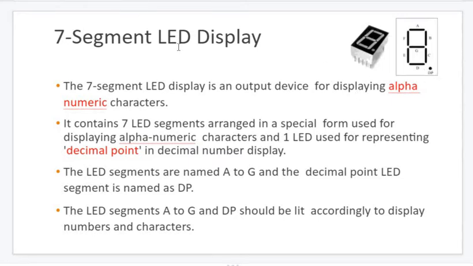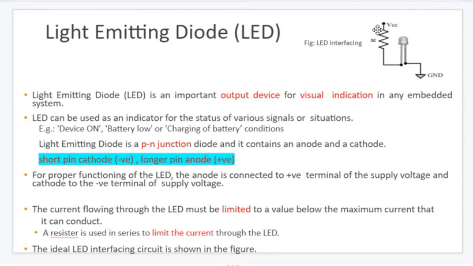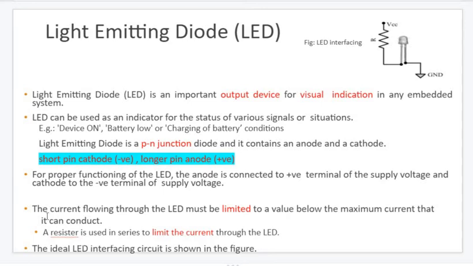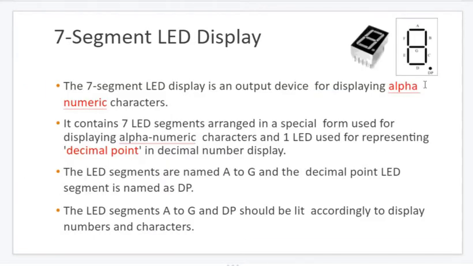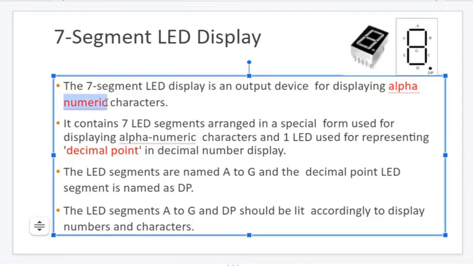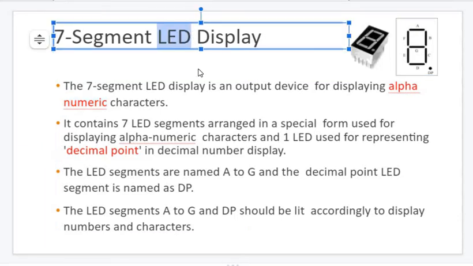Now what is the purpose of this 7-segment LED? In a normal LED we can define only two values, high or low. But if you want to show special outputs like alphabets or numbers, we cannot show them through a normal LED. For that we have an arrangement called a 7-segment display. Internally it is made up of LEDs only, but the arrangement of LEDs in this format gives us a special device called a 7-segment display.